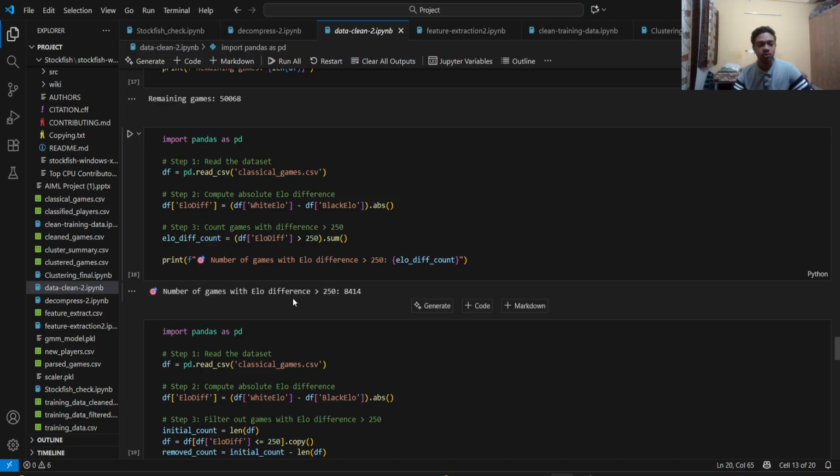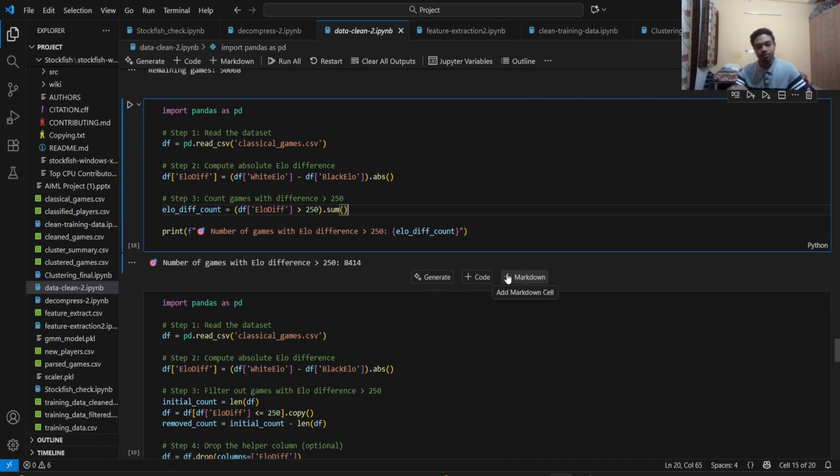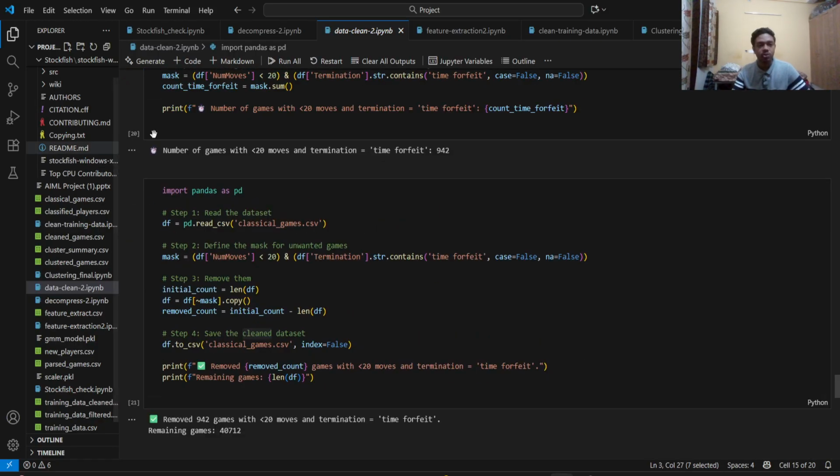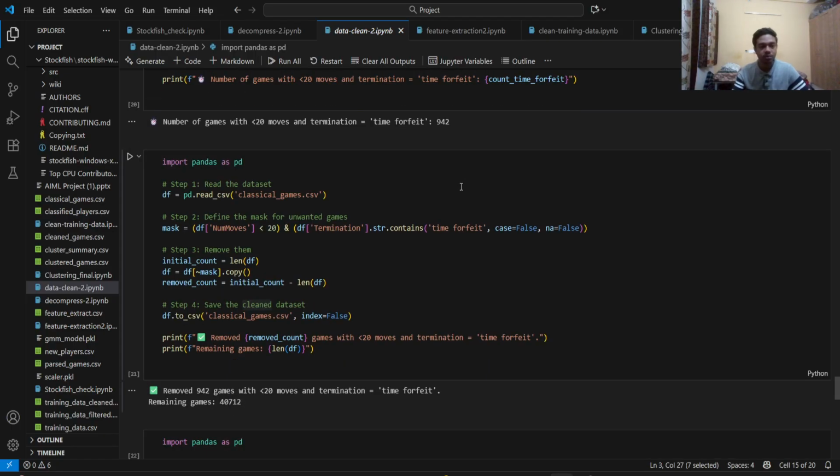I've also removed the games in which the rating difference between players is more than 250, because very high rated players tend to dominate the game, so the accuracy of the low rated players can get affected. That might create noise in the data, and that's why I remove such games. I've also removed games which have less than 20 moves and forfeit because it's very rare in nature, so I wanted to delete it.